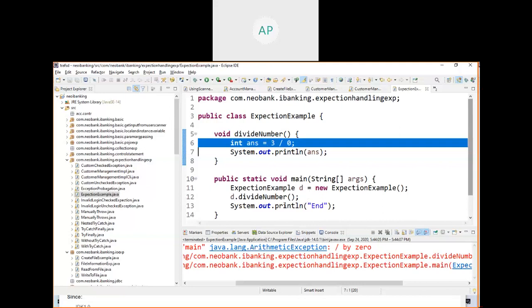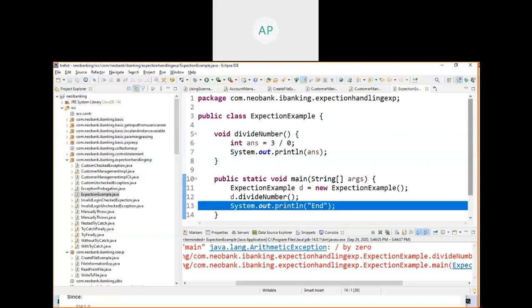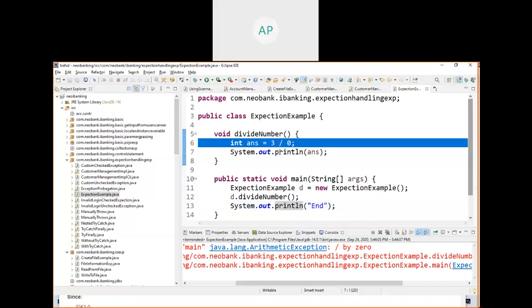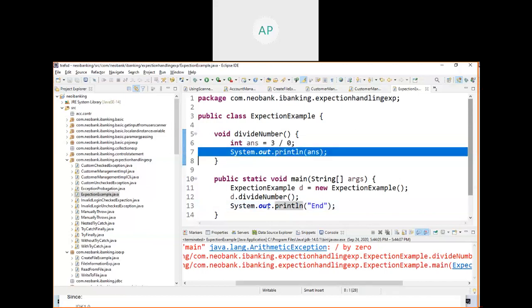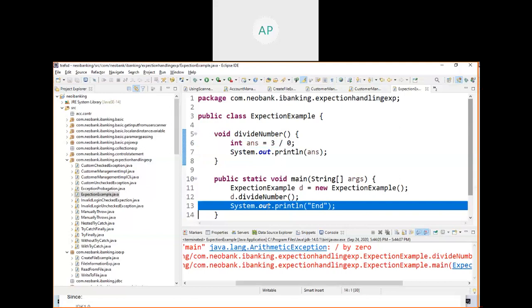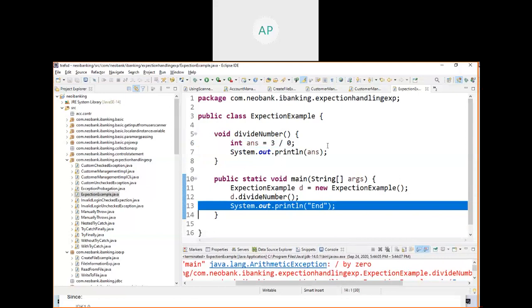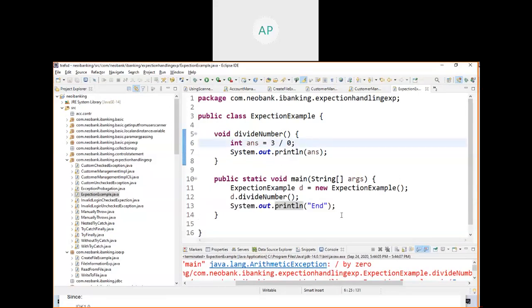So what you should do is catch it, and you can give a solution. For example, it is throwing an exception. If I use exception handling properly, I can make this print. Now this is not printing. When this line executes, this is not printed, and this is not printed. So now I can handle this problem.